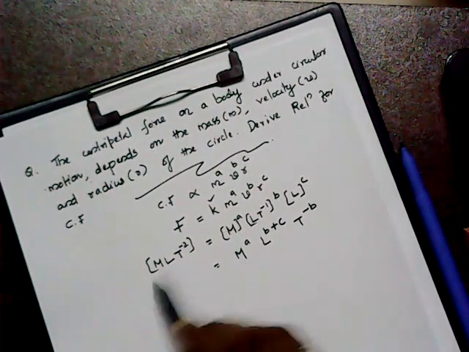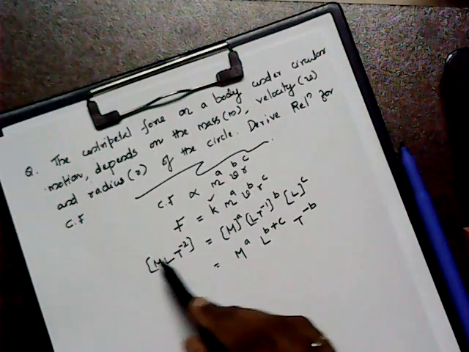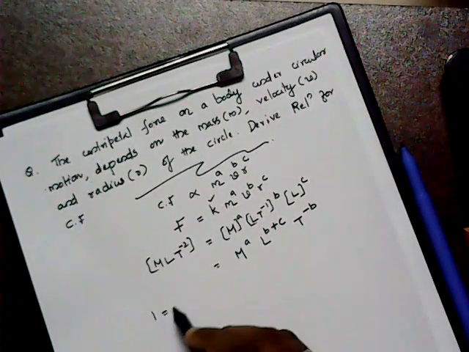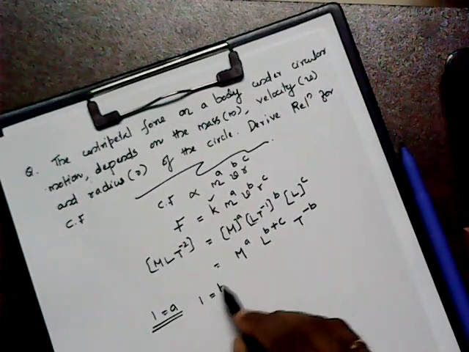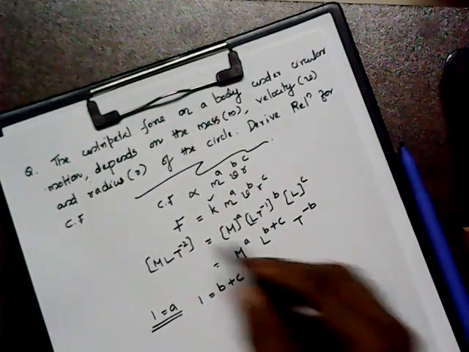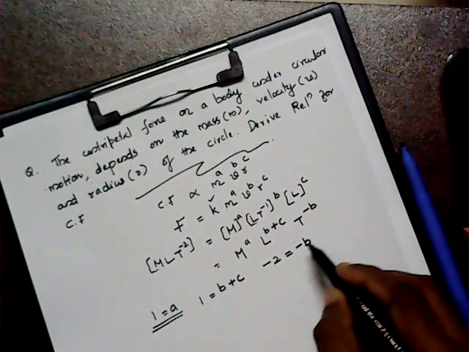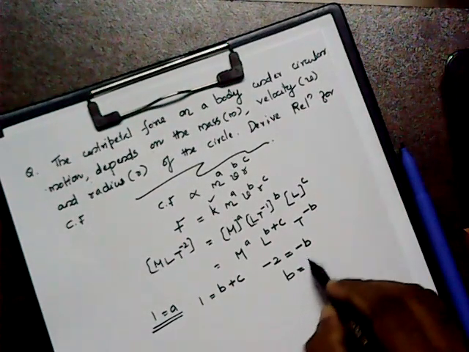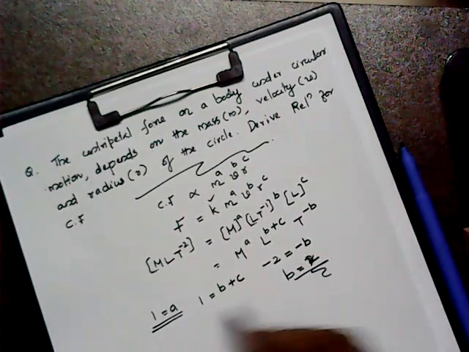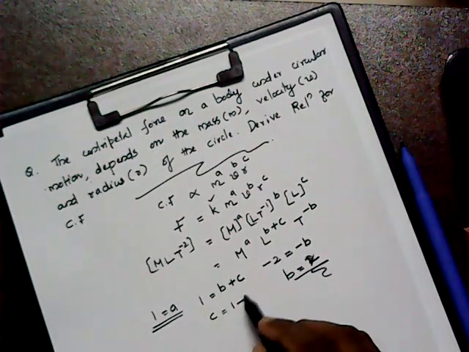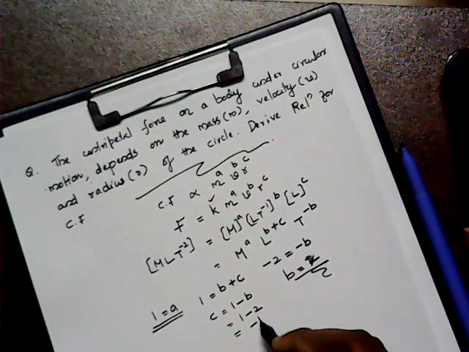So you just compare the two. Here the power of M is 1, which equals a. Here the power of L is 1, equal to b plus c. And here minus 2 equals minus b. So from that b takes the value 2, so c takes the value 1 minus b, 1 minus 2, as minus 1.